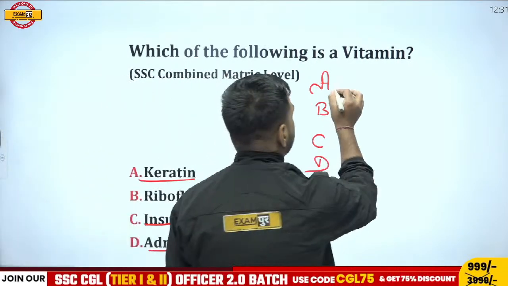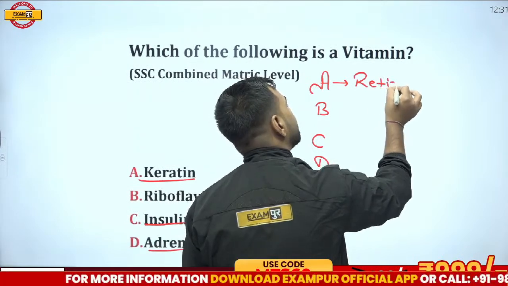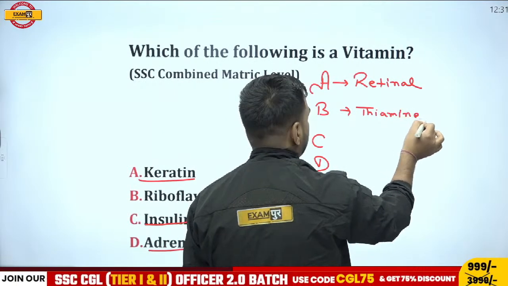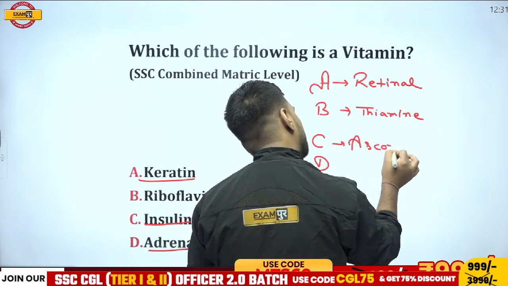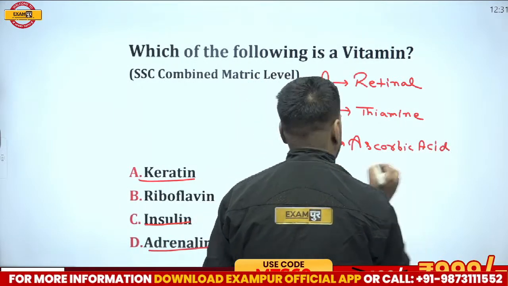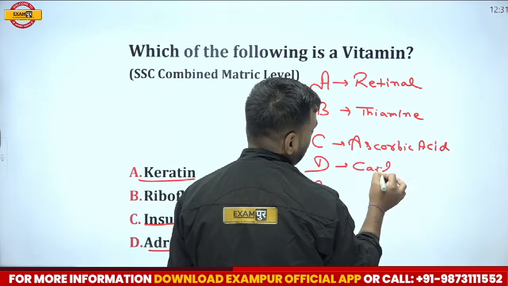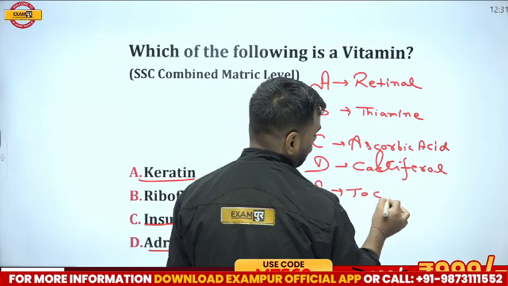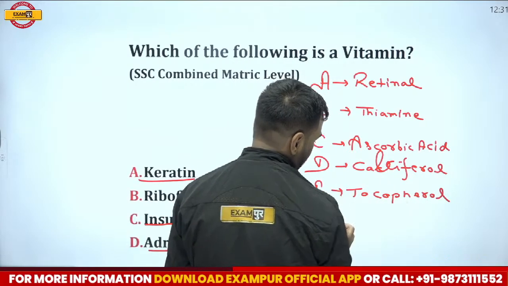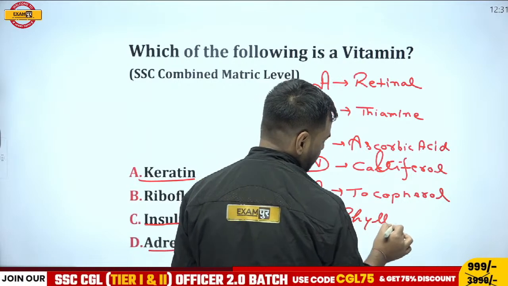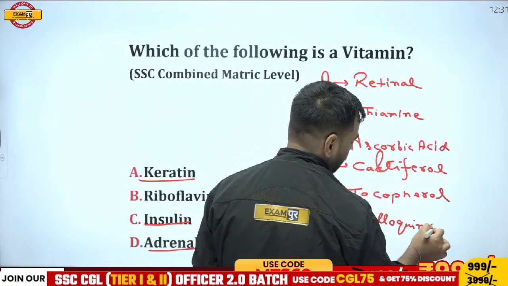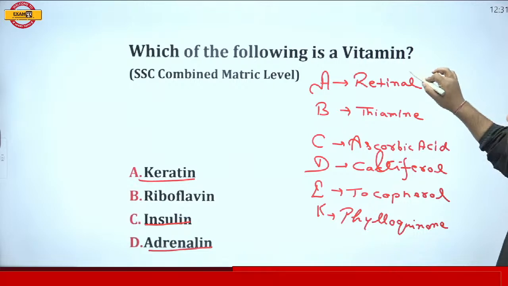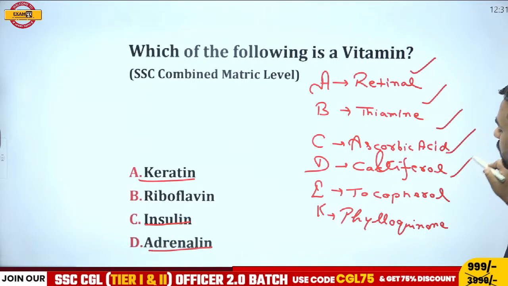So we'll talk about the chemical names. For vitamin A, we have retinol. For B, we have the name thiamine. If I talk about C, we have ascorbic acid. If I talk about D, we have calciferol. For E, we have tocopherol. And for K, we have phylloquinone. So yes, these are the names. That is A, B, C, D, E, K, and these are their chemical names: retinol, thiamine, ascorbic acid, calciferol, tocopherol and phylloquinone.